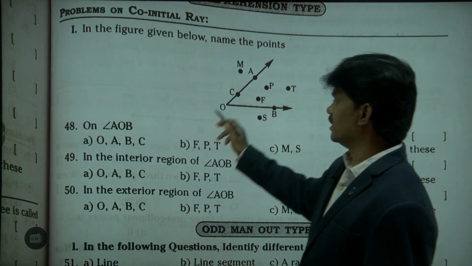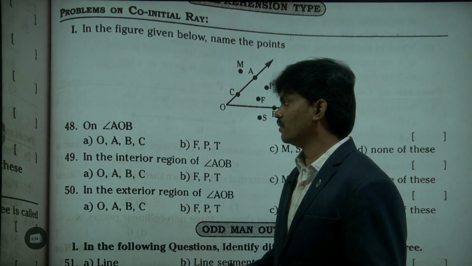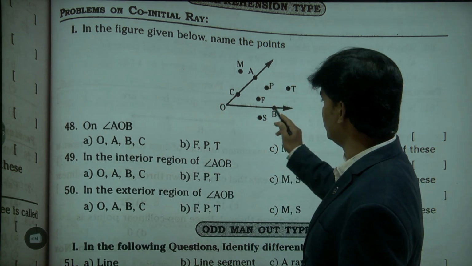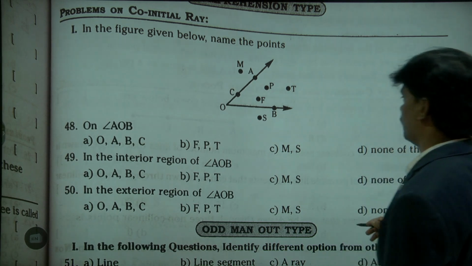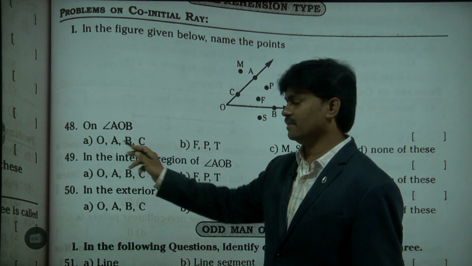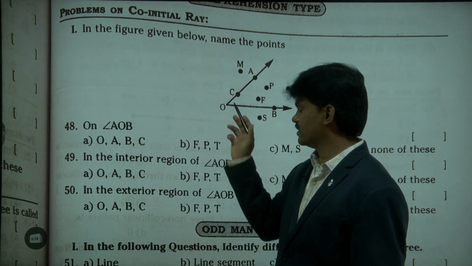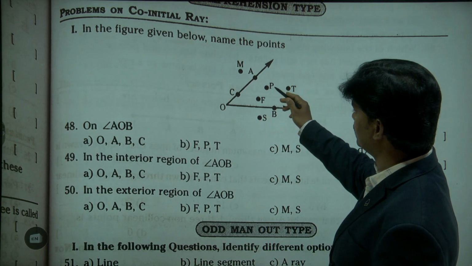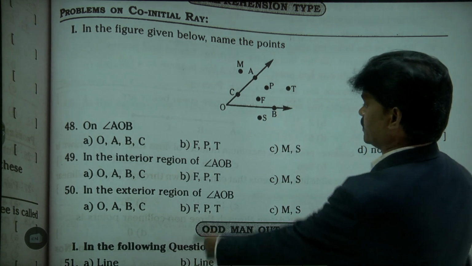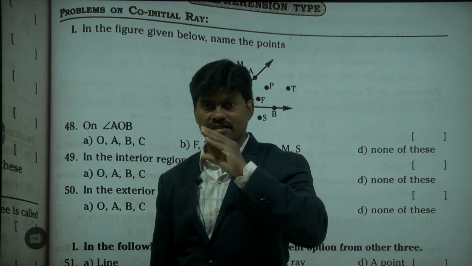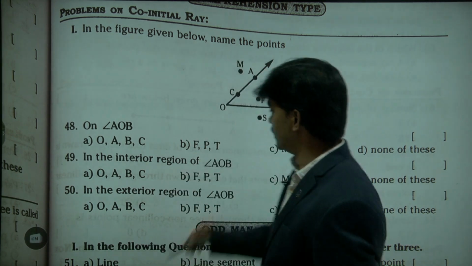In the given figure, name an angle AOB. On AOB, what are there? ACB. Where is ACB? Yes. O also is there. O, ABC. Okay? O is initial. The interior region, what are there? FPT. Option B. Interior means the points which are belonging to the interior region, inside this region.